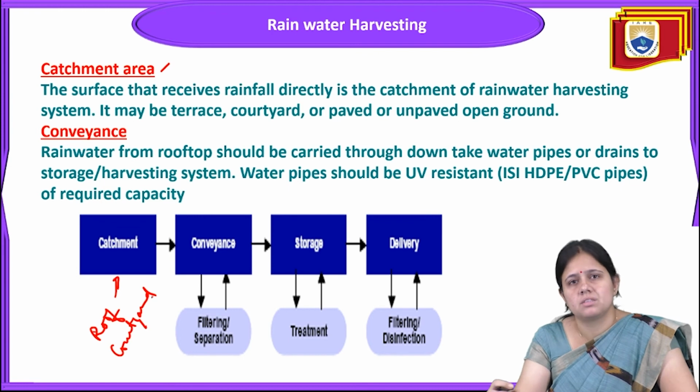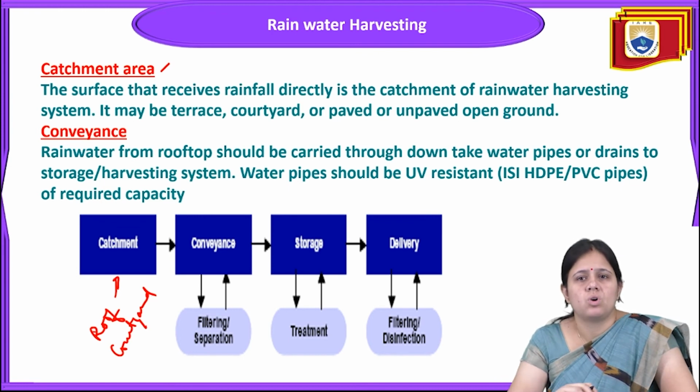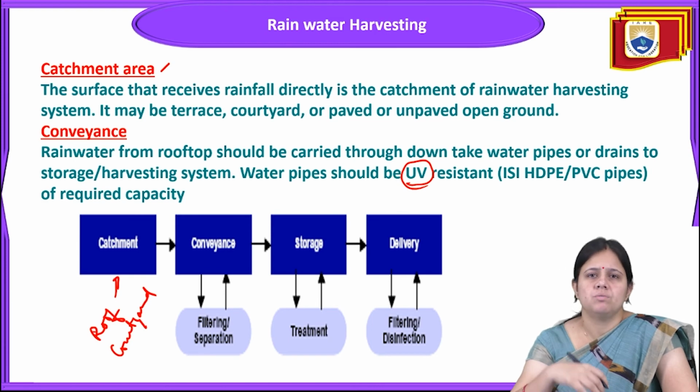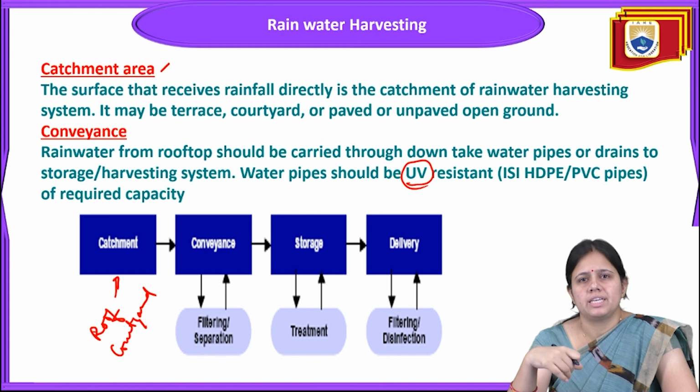Next is the conveyance of this rainwater. How will it go? Rainwater from the rooftop should be carried through downtake water pipes or drains to the storage or harvesting system. The water pipe should be UV resistant, like ISI, HDPE or PVC pipes of required capacity. So from the rooftop, the water should be carried down through water pipes or drains to the storage or harvesting system.